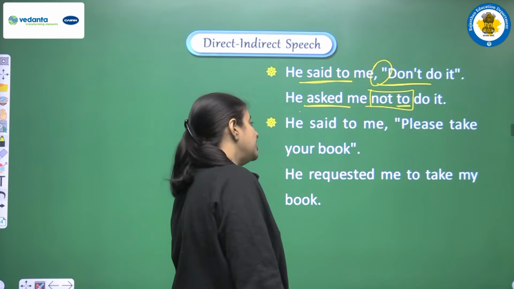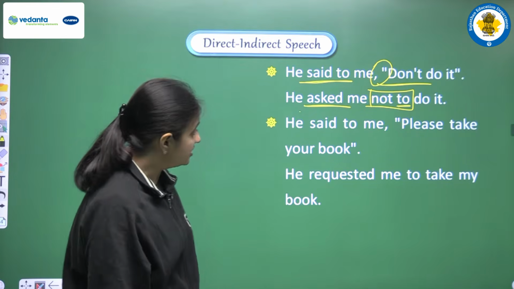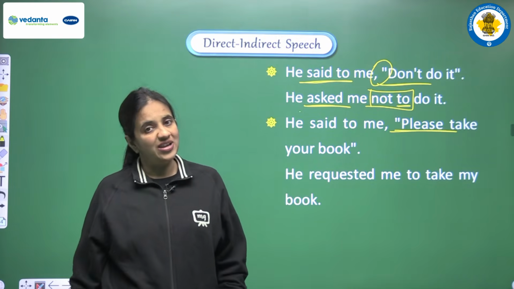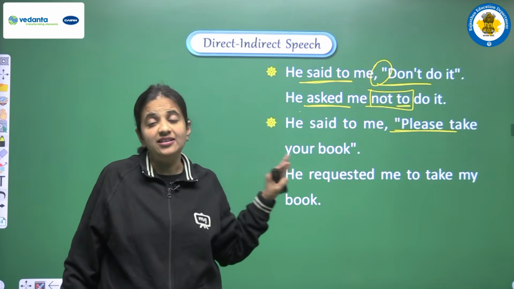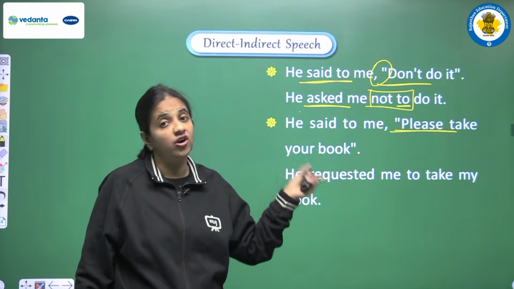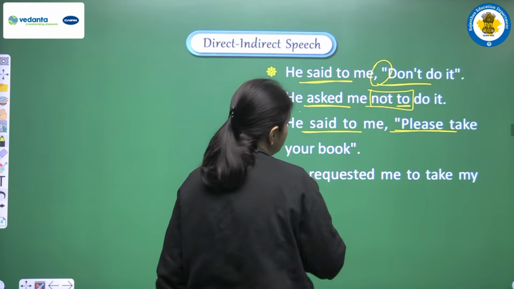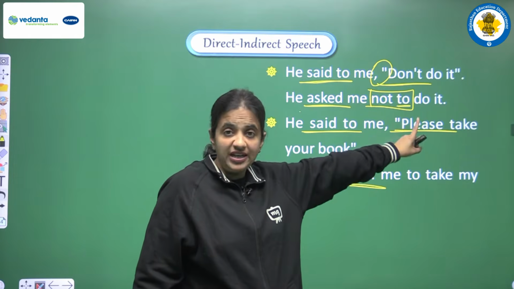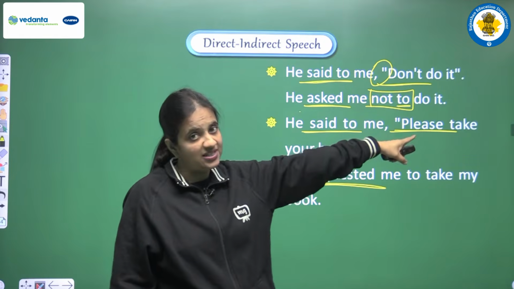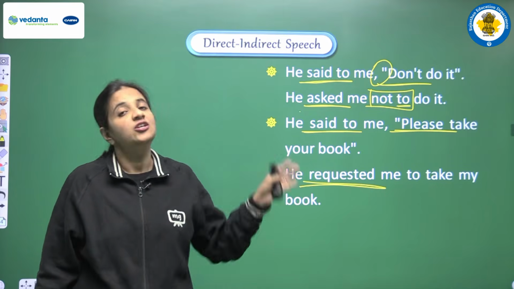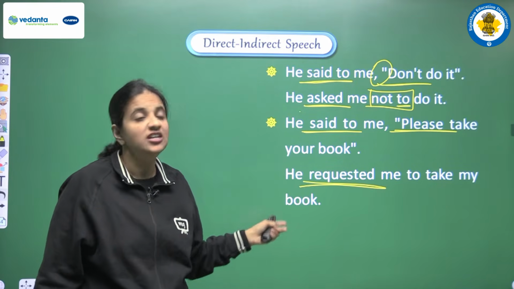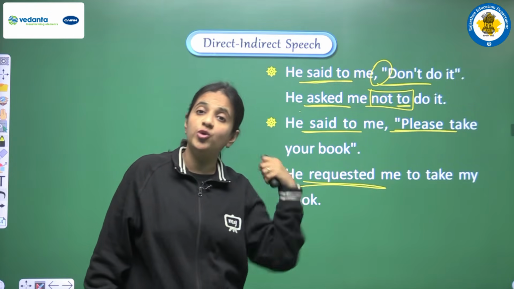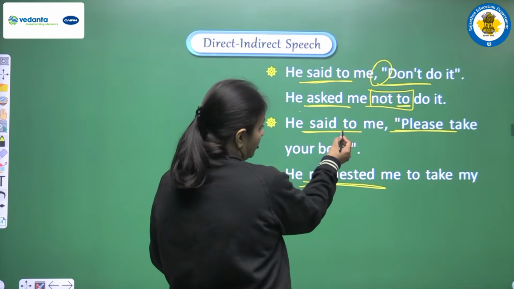He said to me, please take your book. So in this sentence we have please, and with the help of this word we can clearly say that we have one request here. So when the mood of the sentence is very much clear, according to that we convert said to. So we are converting said to into requested. Why? Because with the help of please we can say that we have one request here. When the mood is very much clear, according to that mood we have to do the change. This is the first change that we are doing in the reporting verb. So we write he requested me, right?